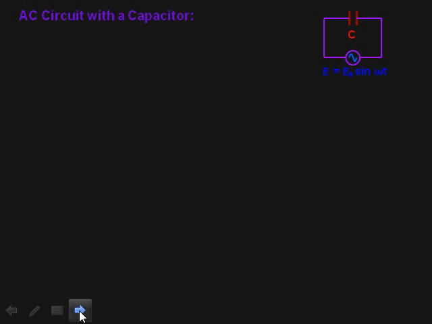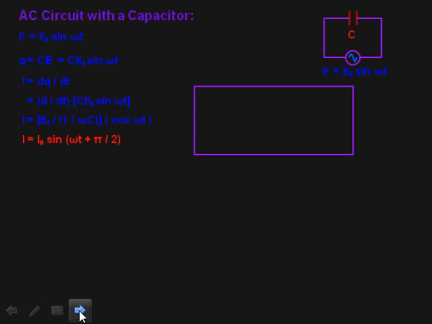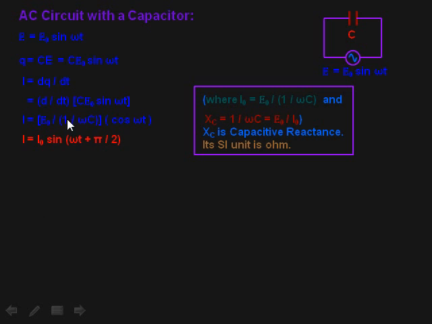Similarly, we can discuss AC circuit with a pure capacitor. You know Q is equals to C into E. E can be written as E naught sin omega t, and again we know that I is equals to dq upon dt. So यहाँ से आप Q की वैल्यू रखेंगे और जब आप differentiate करेंगे d by dt, then we will get I is equals to I naught sin omega t plus pi by 2.